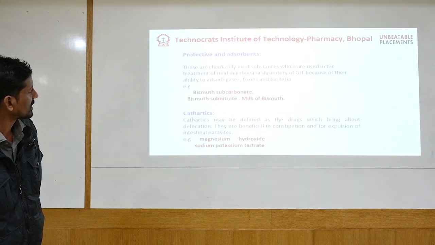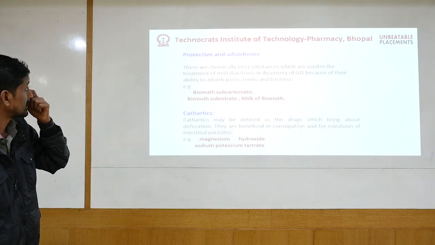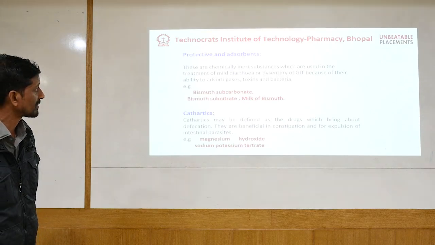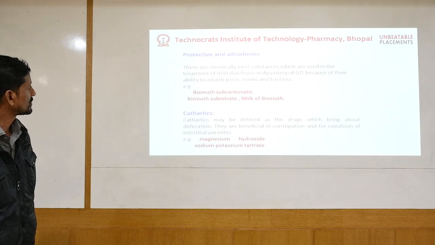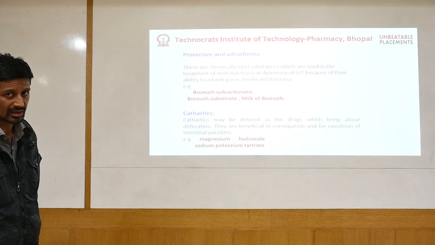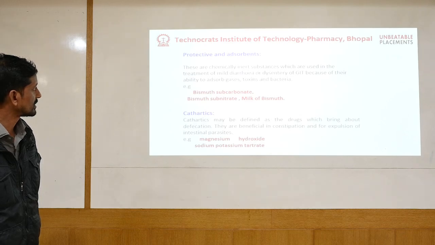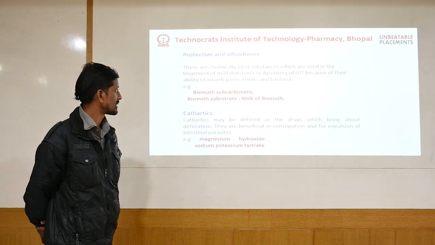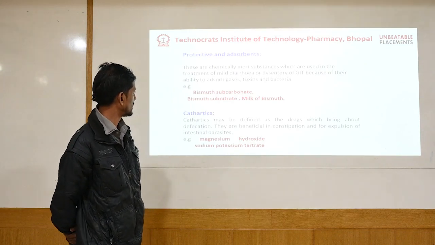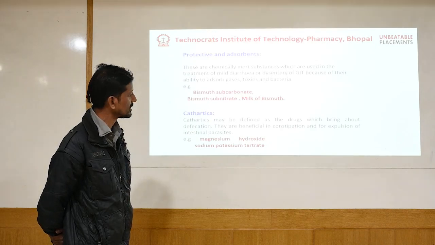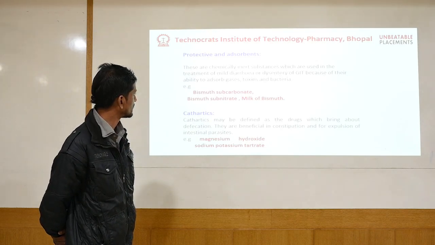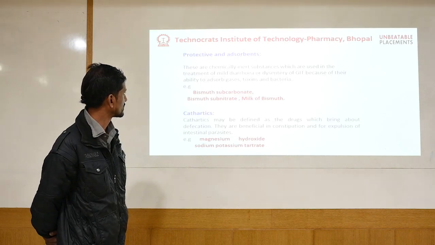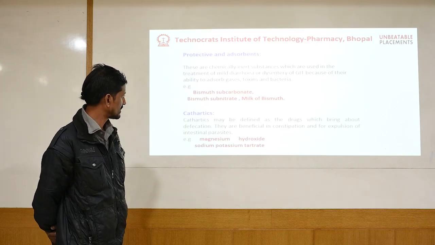Here, the final category, which acts more on the intestine, is protectives and absorbents. They are inert substances, which do not react very much and do not go into the blood. They are used for the treatment of diarrhea and dysentery, normally for small children. They also have the property to absorb poisons, which are normally gases, toxins, and bacteria. Here we have the example of bicarbonate, HCO3 minus. We have bismuth subnitrate and milk of bismuth, a sort of bismuth which we will be seeing further.